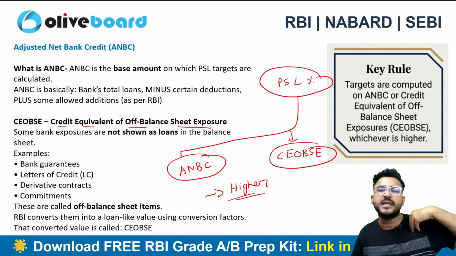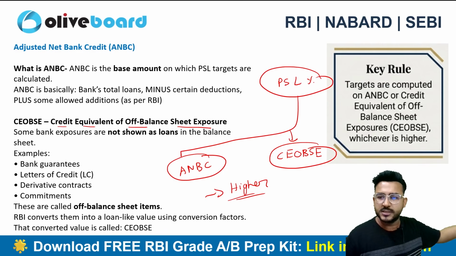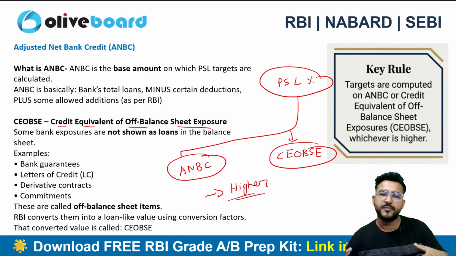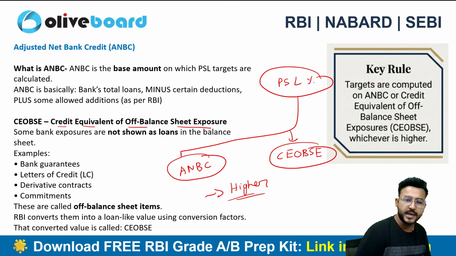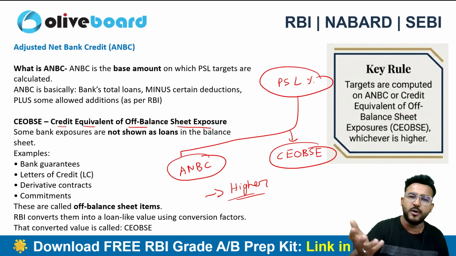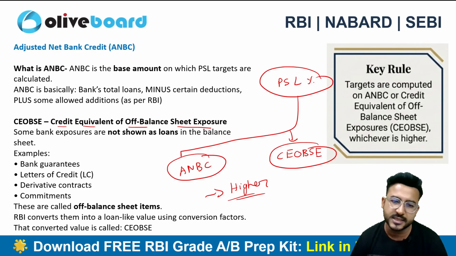If I am giving a guarantee on somebody's behalf, and maybe that person defaults in the near future, I will be liable in that case. But as of now, am I liable? No. My liability starts when the person defaults, because I have given a guarantee on his behalf. So that's a kind of bank guarantee, which is an off balance sheet item. We also call these items contingent liabilities.